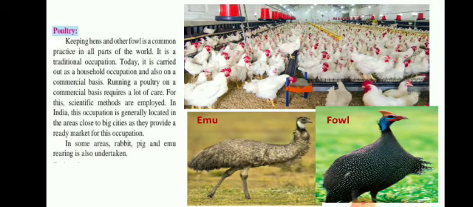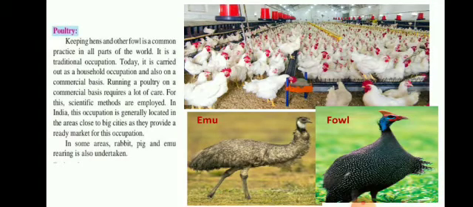Today it is carried out as a household occupation and also as a commercial business. Household occupation means on a small scale. At home, in a small area also poultry is done, or as shown in this picture, on a very big scale, which is commercial. For this, scientific methods are employed.